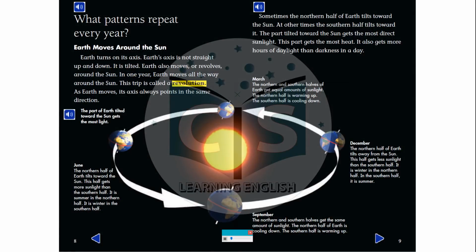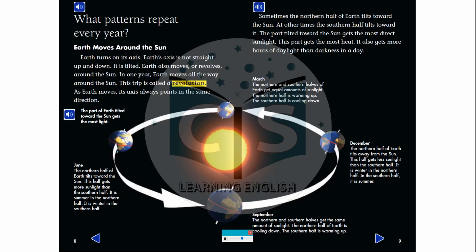What patterns repeat every year? Earth moves around the sun. Earth turns on its axis. Earth's axis is not straight up and down. It is tilted. Earth also moves or revolves around the sun.